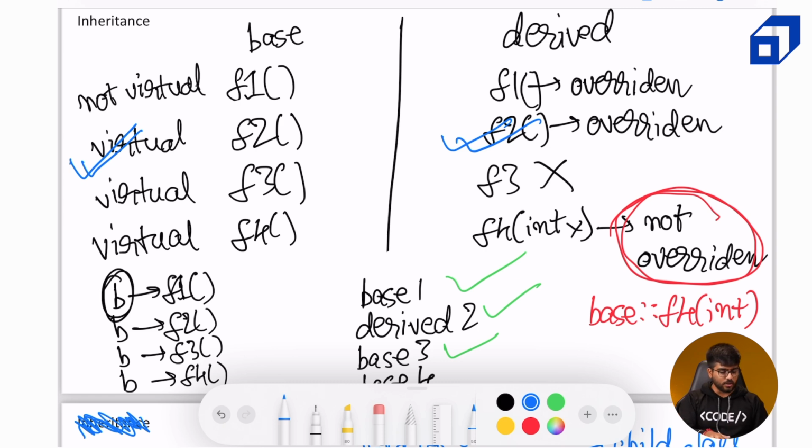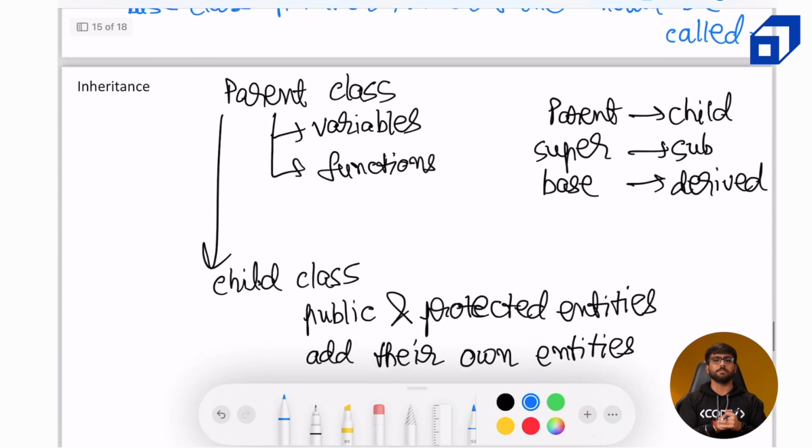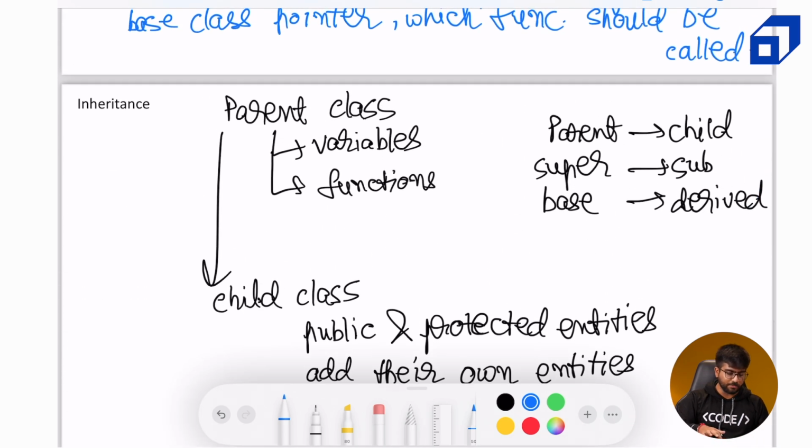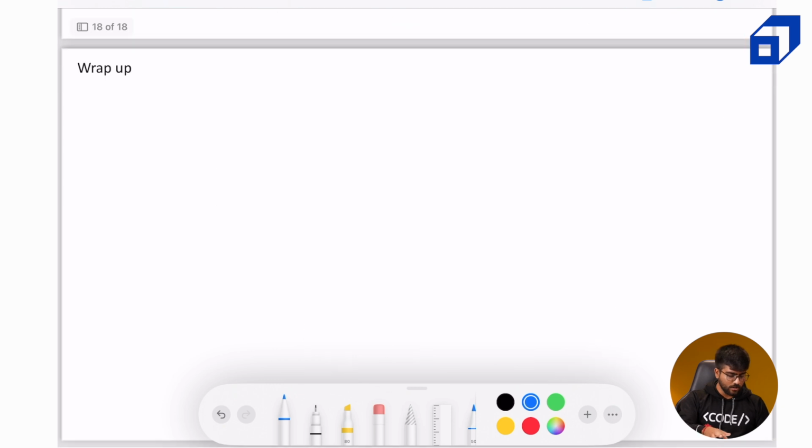So this is what I actually wanted to cover as a part of the object-oriented programming paradigm in C++, and I really hope that you watch this video multiple times to comprehensively understand what I just said, and then you try to replicate the function that I have written, and then try to do some amazing things with these concepts. So that's it for this particular module.